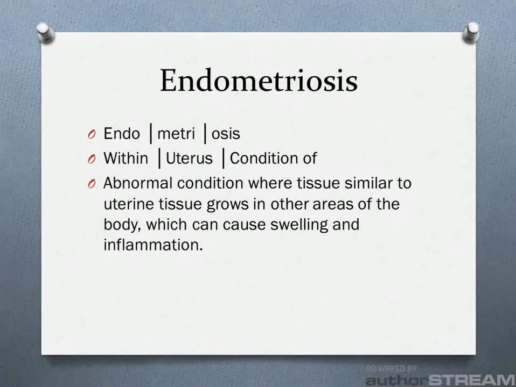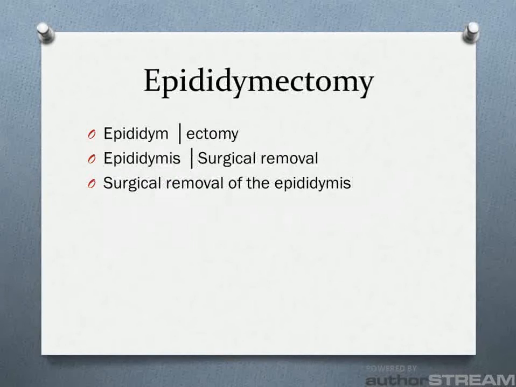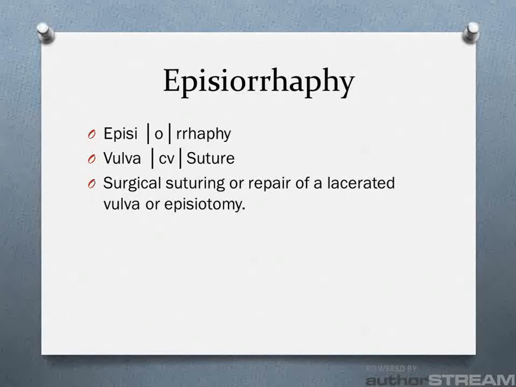Endometriosis: endo for within, metri for uterus, and osis for condition of. Endometriosis is an abnormal condition where tissue similar to uterine tissue grows in other areas of the body, which can cause swelling and inflammation. Epididymectomy: epididym for epididymis, and ectomy for surgical removal. Epididymectomy is the surgical removal of the epididymis. Episiorrhaphy: episi for vulva, O for a combining vowel, and rhaphy for suture. Episiorrhaphy is the surgical suturing or repair of the lacerated vulva or episiotomy.